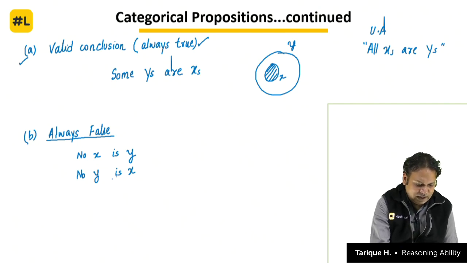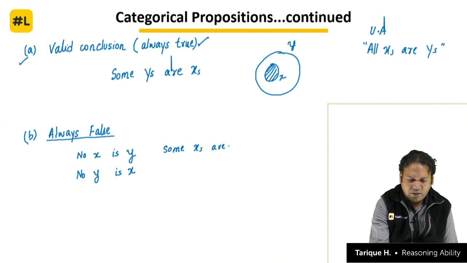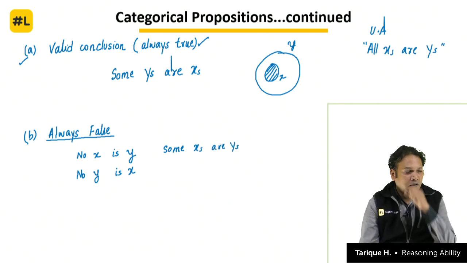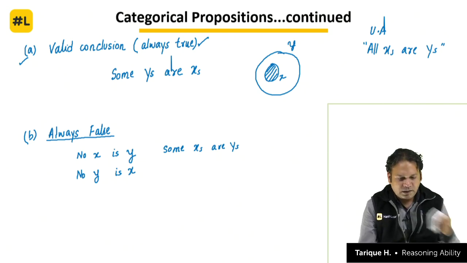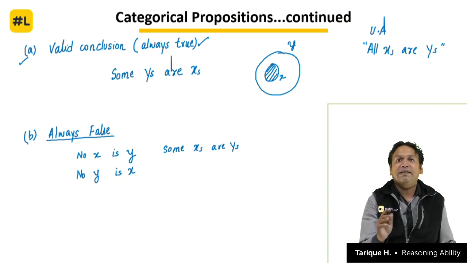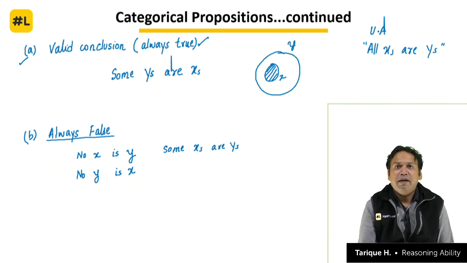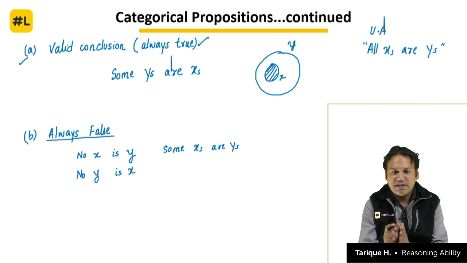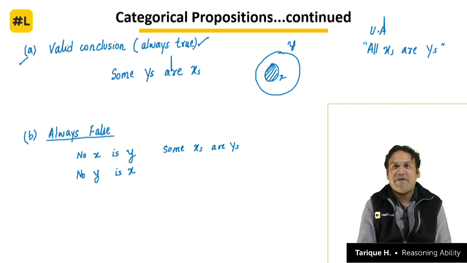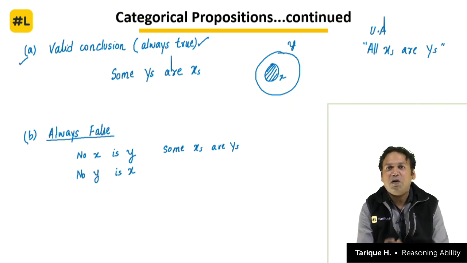Next we have to understand that some x's are y's will also be false, because the statement has clearly told you that all x's are y's. So if all x's are y's, how can you say that some x's are y's? When I am giving you complete information, then asking for a partial information will not be correct.